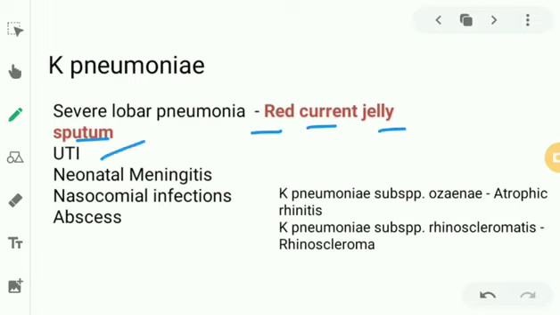It can cause UTI, neonatal meningitis, and nosocomial infection. What do you mean by nosocomial infection? Hospital-acquired infection. It can also cause abscesses. And there are 2 points that you just need to remember. Klebsiella pneumoniae subspecies ozaenae can cause atrophic rhinitis. This is mentioned in your textbook. Klebsiella pneumoniae subspecies rhinoscleromatis can cause rhinoscleroma, a growth in the nasal cavity.